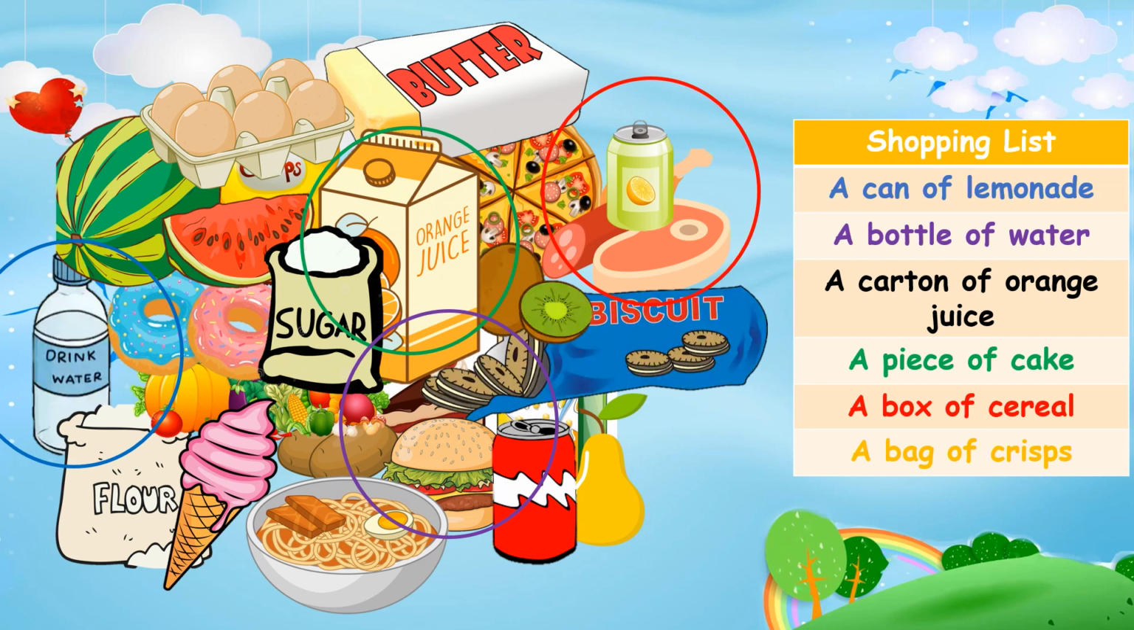The fifth food on the shopping list is a box of cereal. Your time starts now. Let's check where is the cereal. Here you go. Did you find it? Last food on the list, a bag of crisps. Your time starts now. Did you find it? It's here. It's hidden behind the watermelon and the eggs. That's the end of the game.